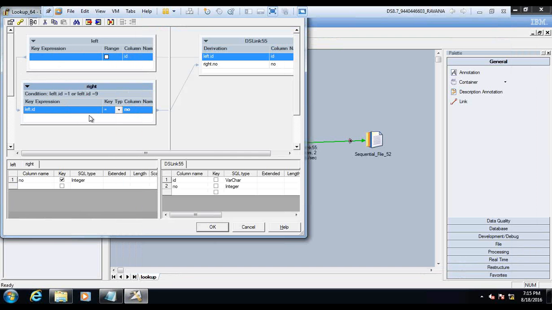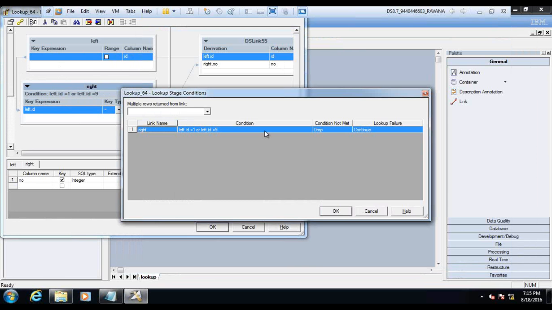This is the one. There are two conditions here. Can you open those conditions? Here itself, left ID is equal to 1 or left ID is equal to 9. No, the continue and drop conditions. So first it does the main condition, ID equal to 1 or 9, and it gets the result set. Why result set? It won't get the result set. That is what I'm trying to say.